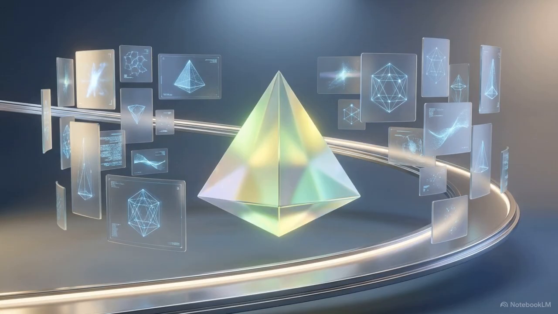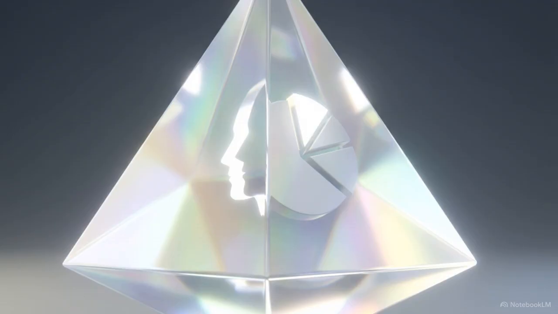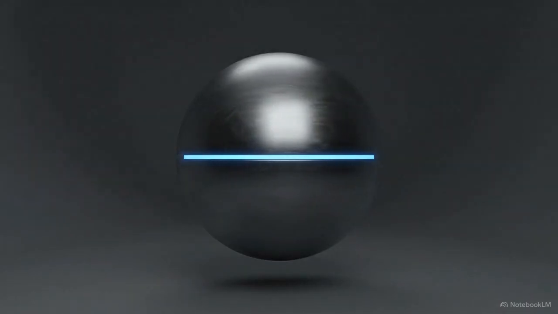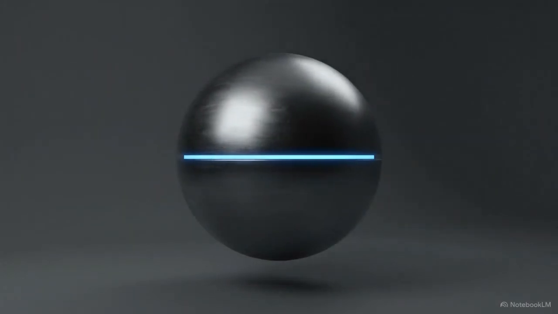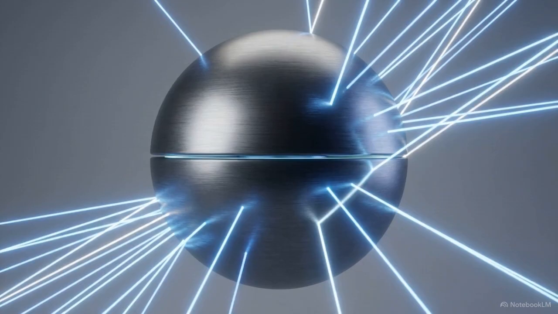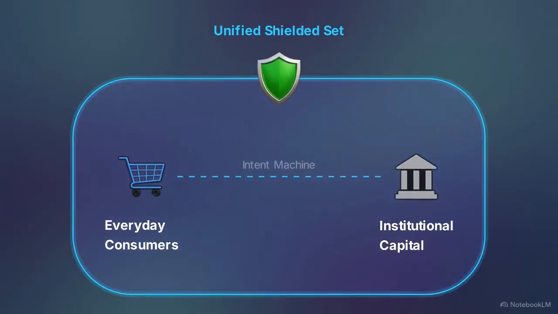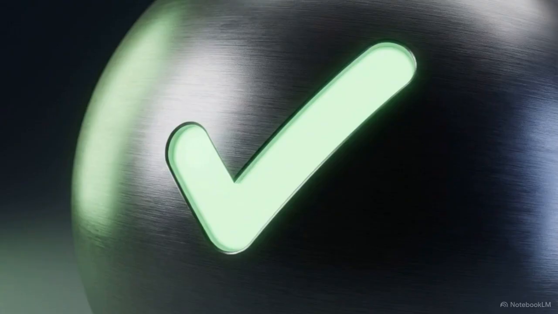However, broadcasting your financial desires to a public network of solvers creates a risk. If your intent is visible to everyone, you are exposed to surveillance and predatory front-running. Namada provides the cryptographic shield for this system. It integrates with Anoma to protect user data before it ever enters the gossip network. Namada wraps your intent in an encrypted shell. Solvers can match the math without seeing your identity, your total balance, or your specific strategy. This privacy makes the intent machine viable for both everyday consumers and institutional capital, ensuring that the convenience of digital barter doesn't come at the cost of personal security.